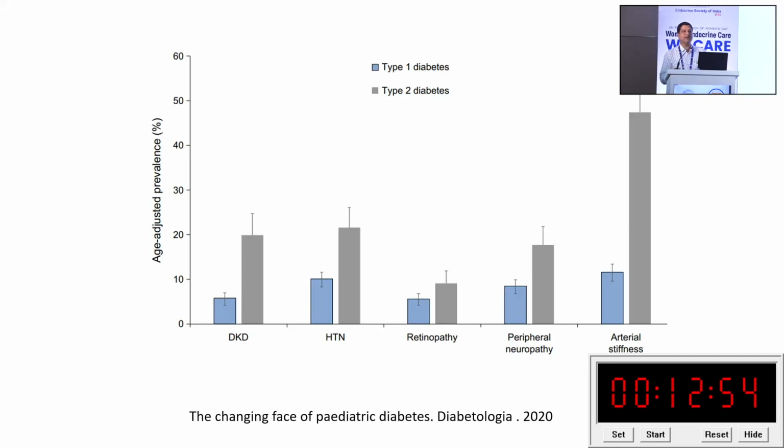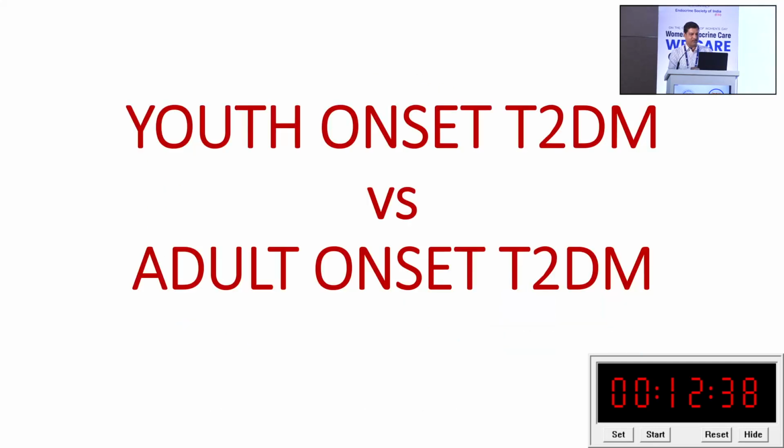And the same thing has been reinforced by another recent study, a 2020 study. Again, DKD, hypertension, retinopathy, peripheral neuropathy and arterial stiffness are all found to be significantly higher in youth onset type 2 diabetes in comparison to type 1 diabetic patients.